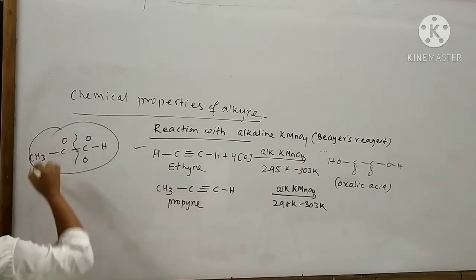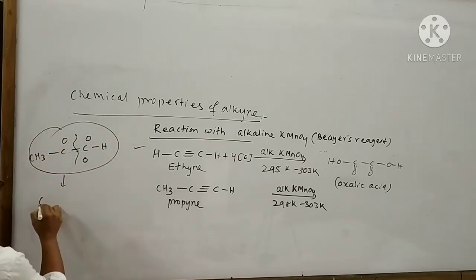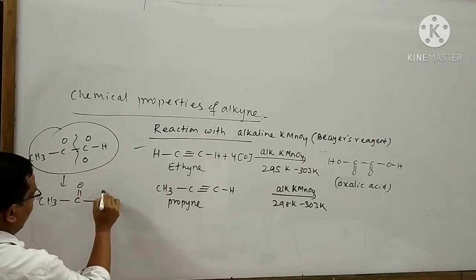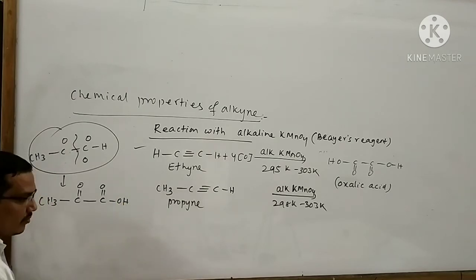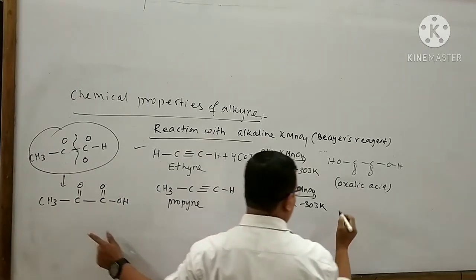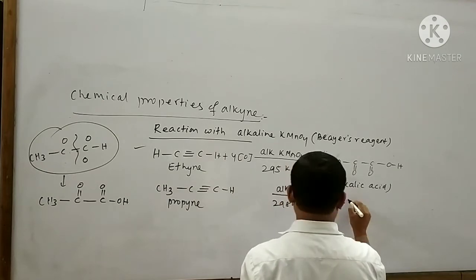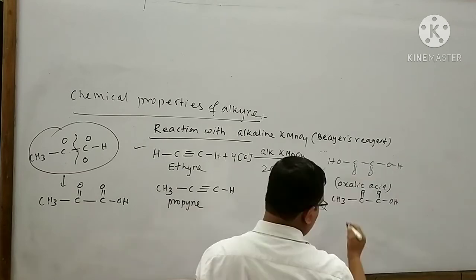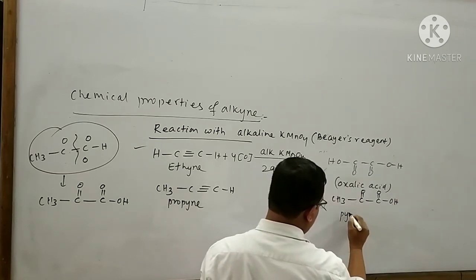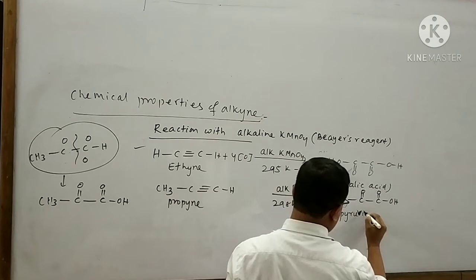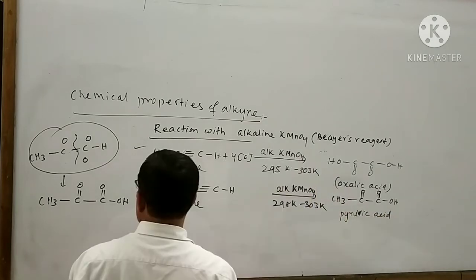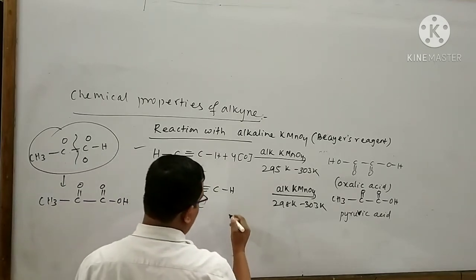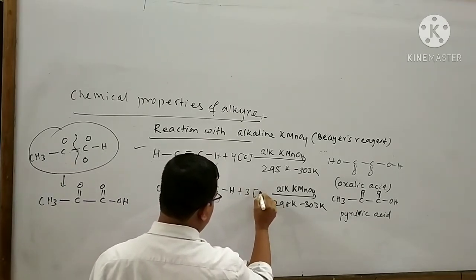By this, we are able to form a stable product like this: CH3-C(=O)-C(=O)-OH. I can write the product here: CH3-C(=O)-C(=O)-OH. The name of this compound is said to be pyruvic acid. In this reaction, we generally use 3 nascent oxygen, so it is bound to give you 3 nascent oxygen.